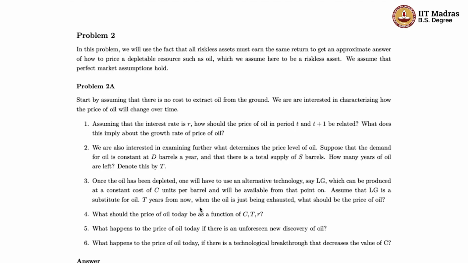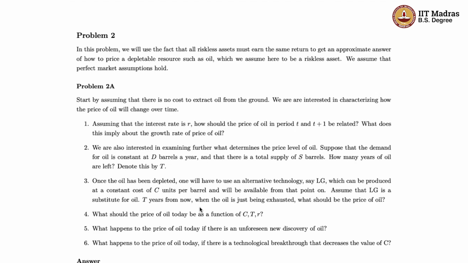Okay. So this is not S barrels per year. The total supply is just S barrels. So then in that case, if you have a constant demand and this is the total supply, we'll use that to figure out in how many years this total supply of S barrels will be exhausted. We are going to call that number of years T.